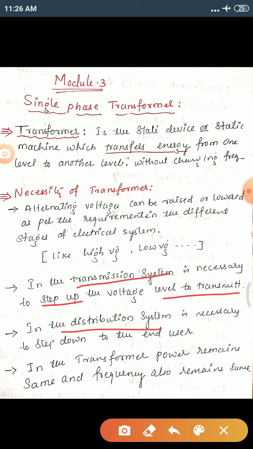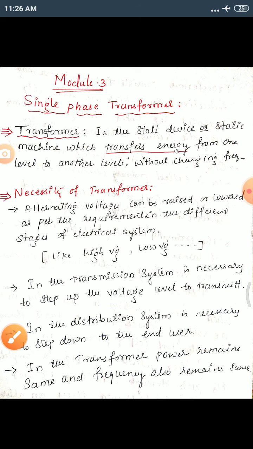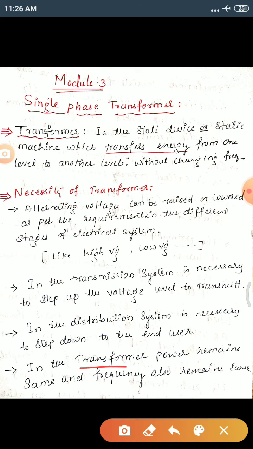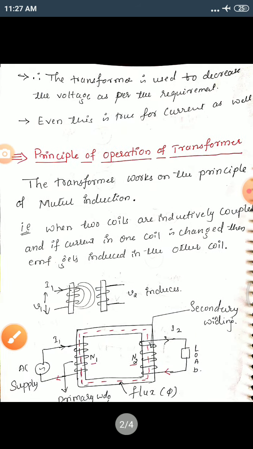And in distribution, meaning the end users or consumers, here we are going to use step down voltages; there we use the step down transformer. We'll discuss what is meant by step up and step down transformers later. Then, as we have discussed, power remains the same, as well as the frequency.